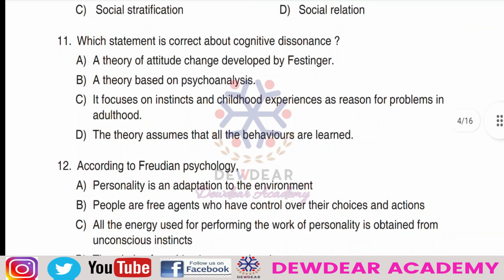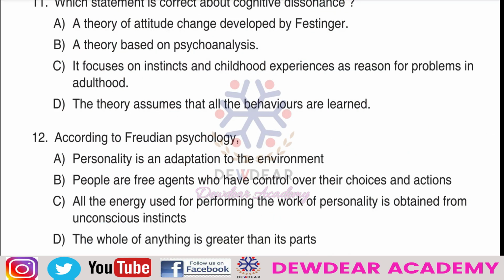Then question number 12. According to Freudian psychology: personality is an adaptation to the environment; people are free agents who have control over their choices and actions; all the energy used for performing the work of personality is obtained from unconscious instincts; the whole of anything is greater than its parts.